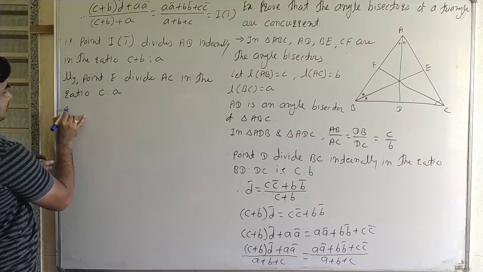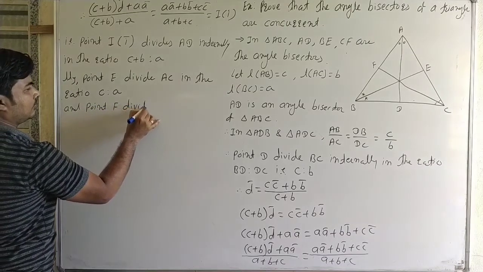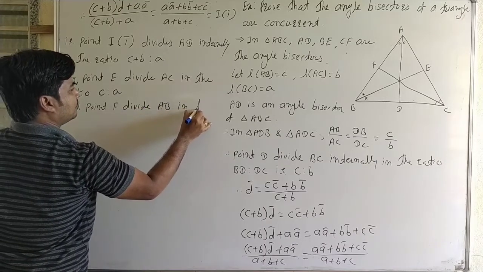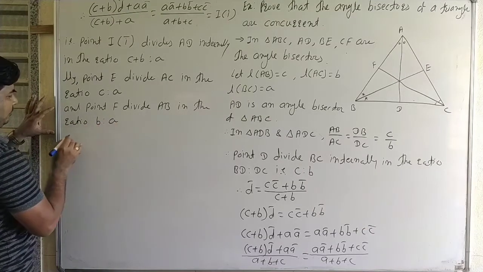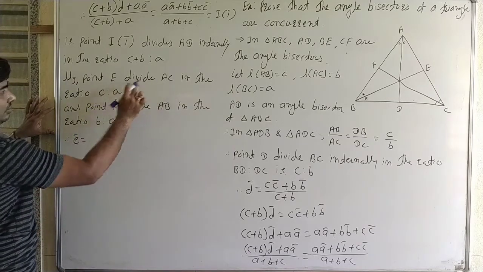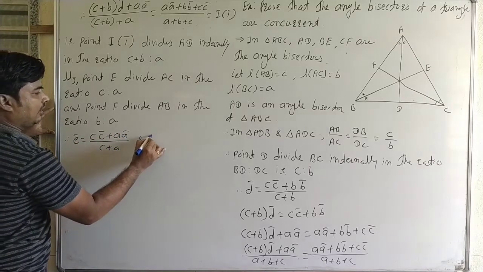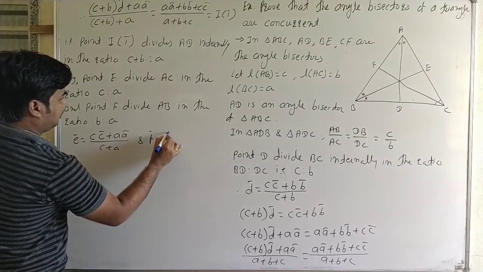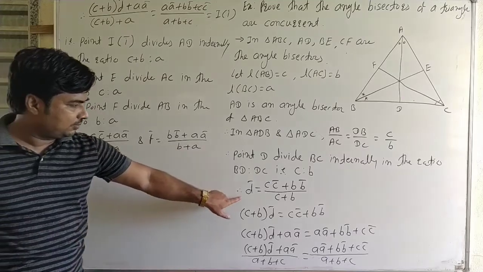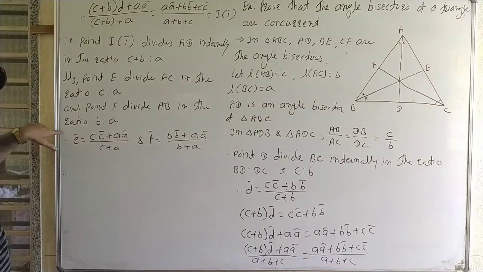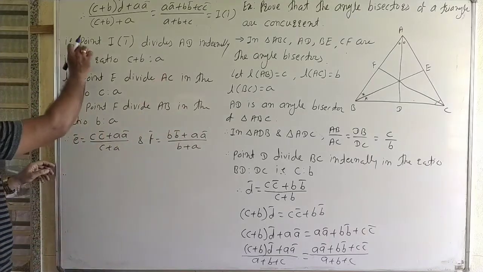And point F divides AB in the ratio B is to A. Therefore, E bar is equal to (C bar plus A bar) upon C plus A, and F bar is equal to (B bar plus A bar) upon B plus A. Now, multiply this, adding B bar in this and adding C bar in this, we can similarly write, therefore